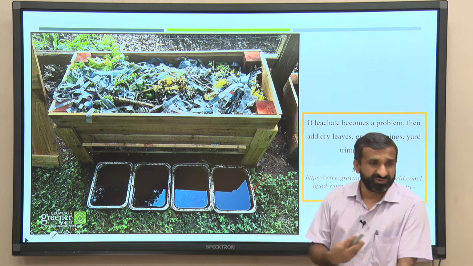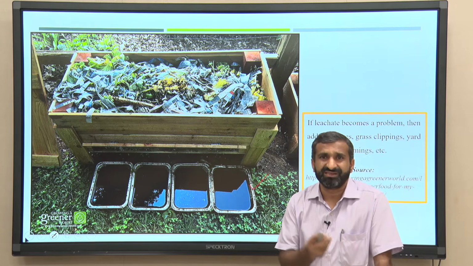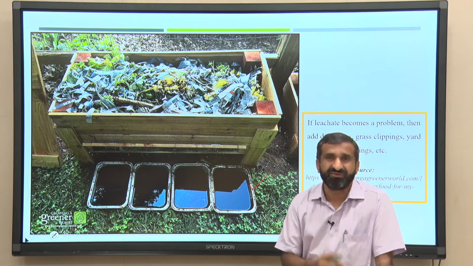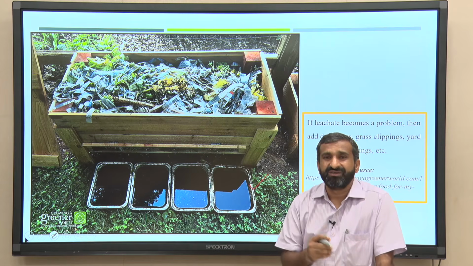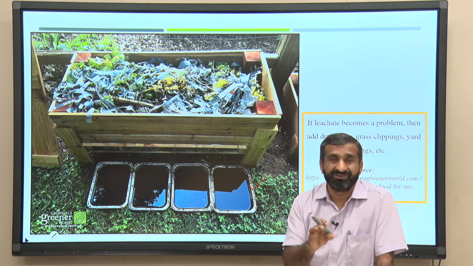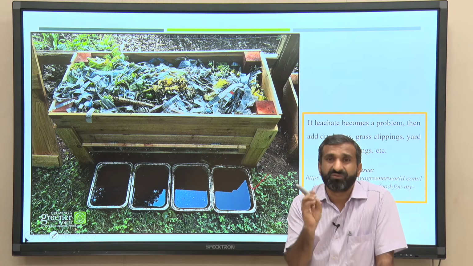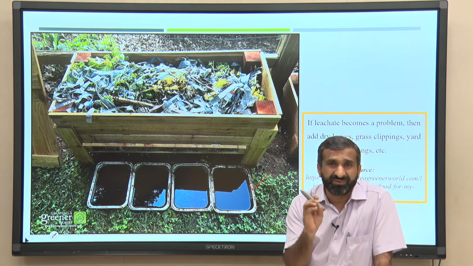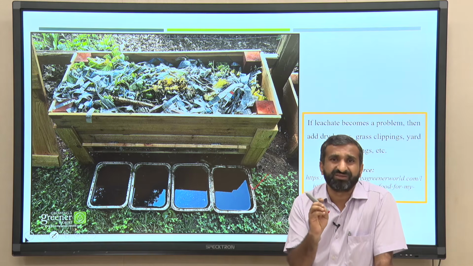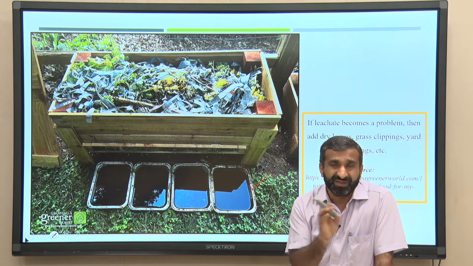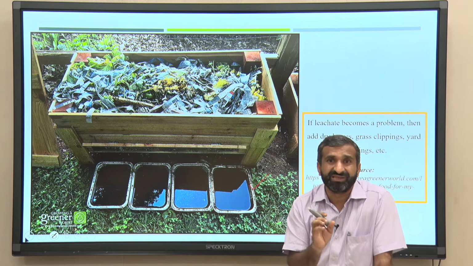And if you go into the small laboratories, especially for research, we use sawdust, because we know that sawdust contains a large amount of lignin, and that carbon is very difficult for composting bacteria to degrade within a 20 or 30 day period.